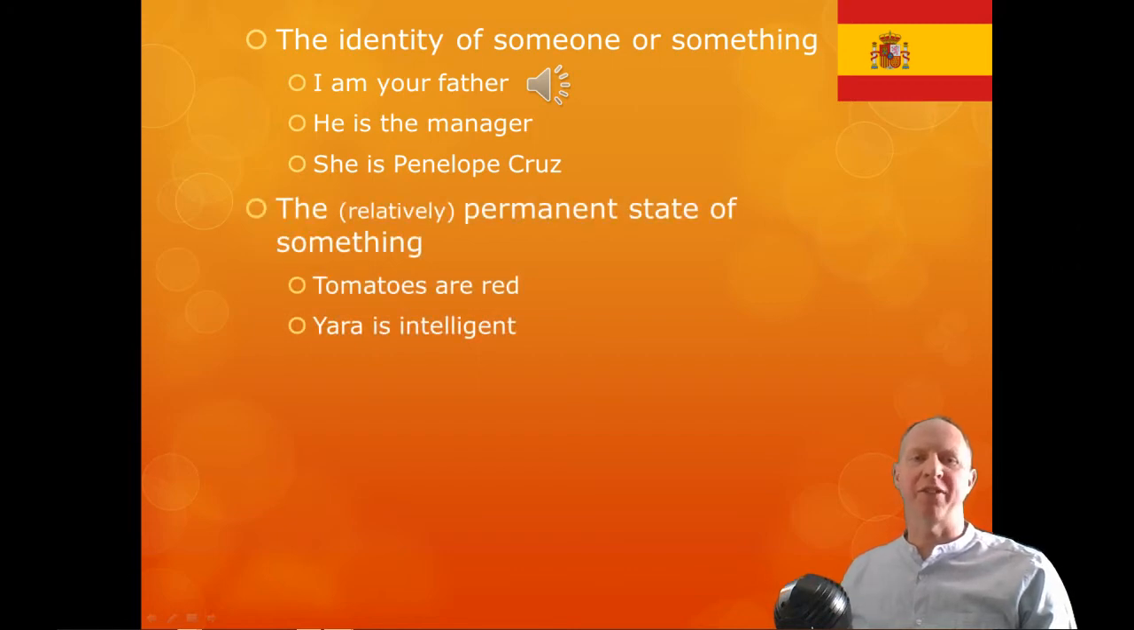Okay, if we want to express the permanent state of something or the relatively permanent state of something, tomatoes are red, los tomates son rojos. Or Yara is intelligent, Yara es inteligente.